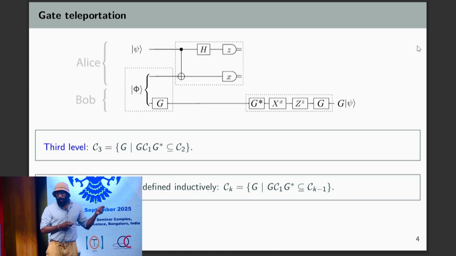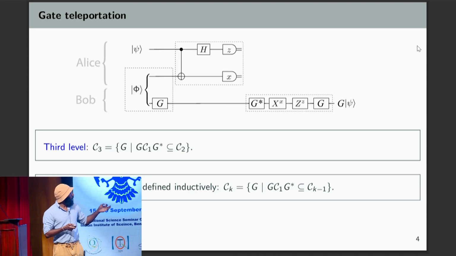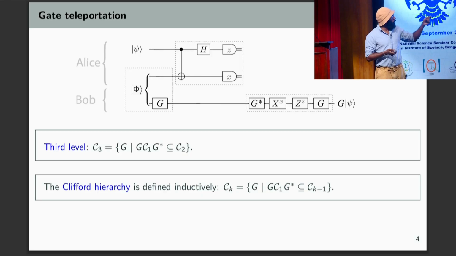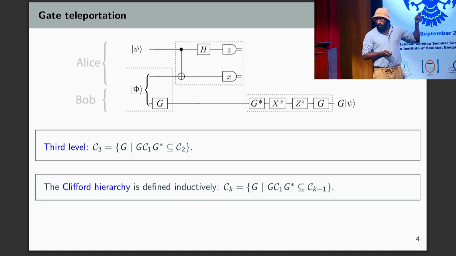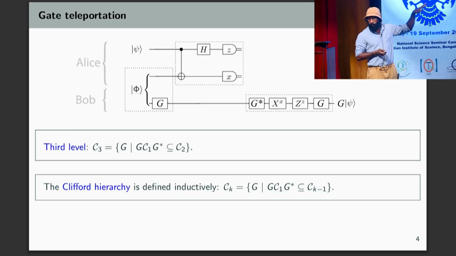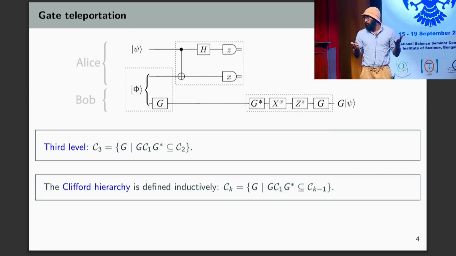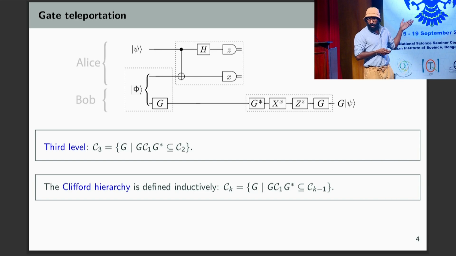So the Clifford hierarchy is now defined inductively as the gates G that when you conjugate the Paulis, you get something one level down. Okay, so we've seen that this protocol allows you to fault tolerantly do third level gates. So we can now add that to the set of gates that we can do fault tolerantly, which means that if our correction operator is third level, we have a protocol for doing that. So that's what we define the fourth level gates to be, the things where the correction operator is third level, and you can keep doing that.